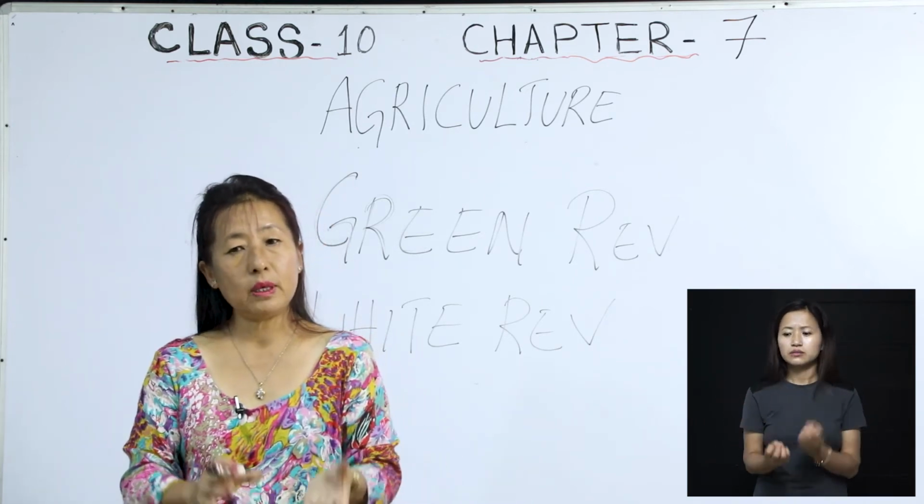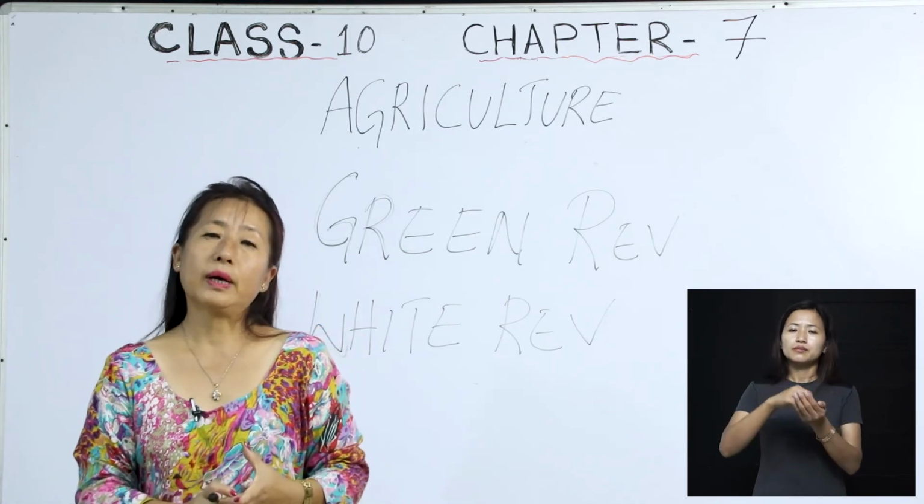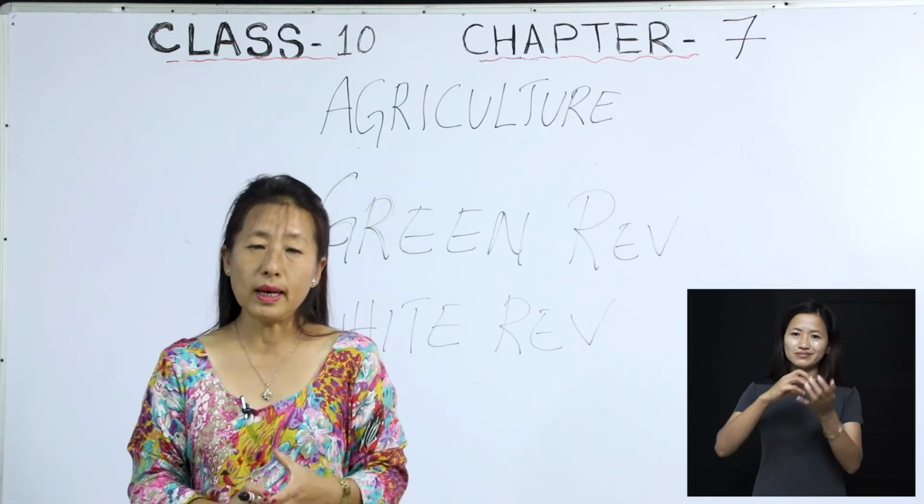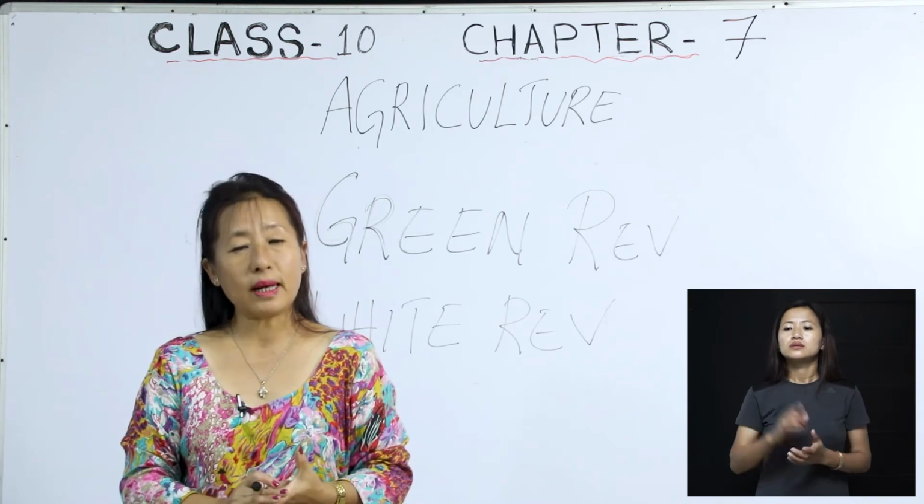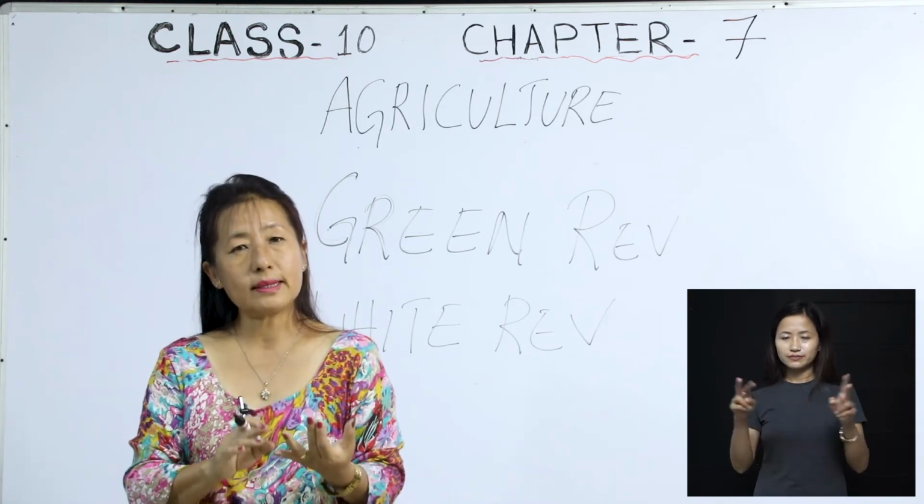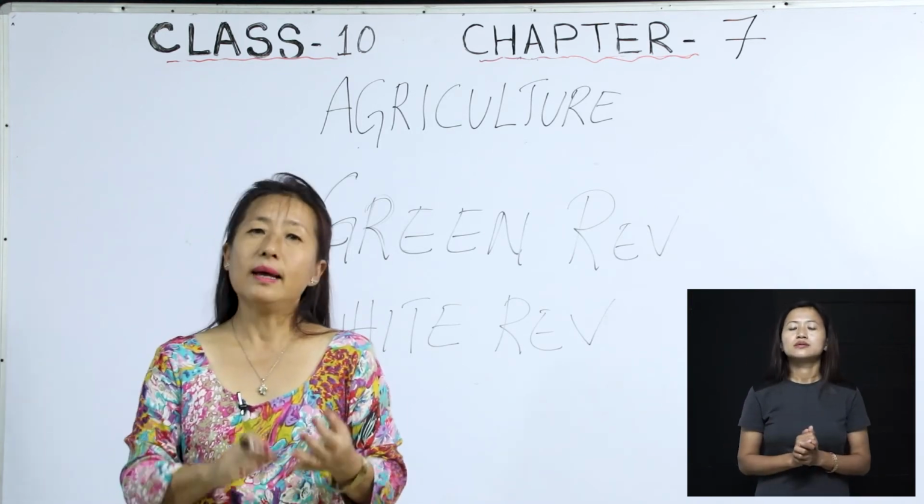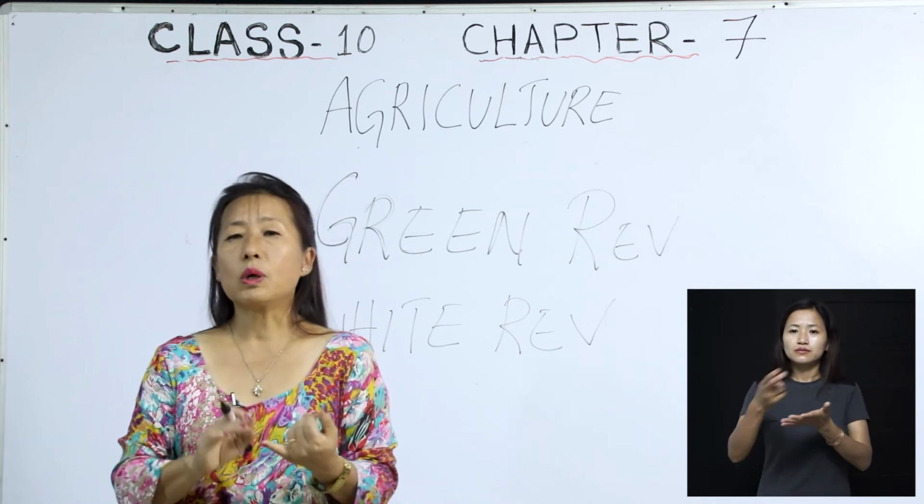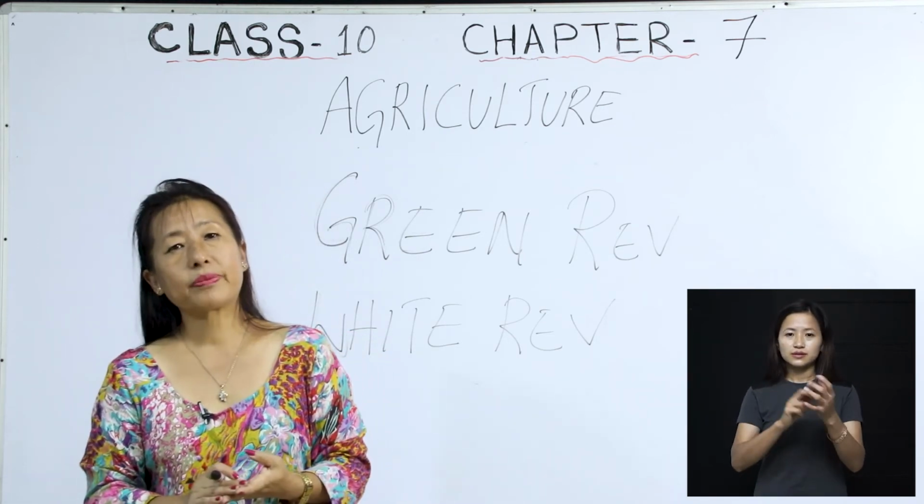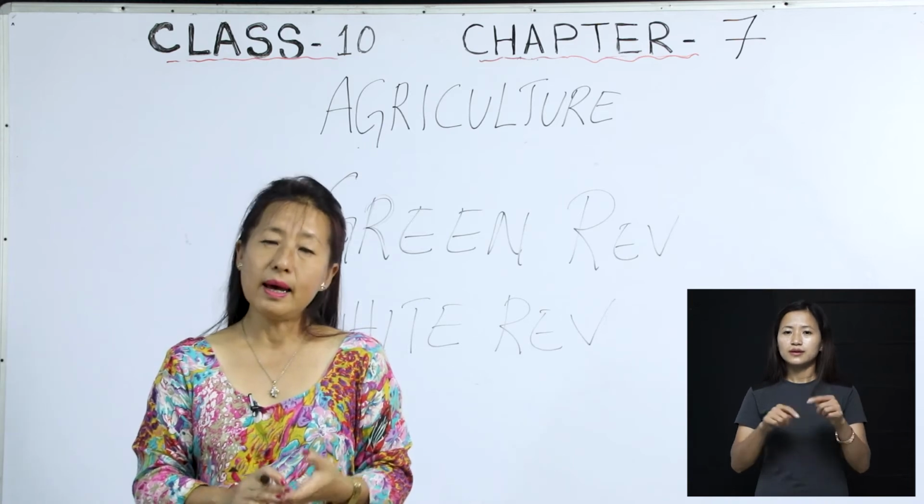The trees will be burned so that they will add more manure to the soil, and after that they will do the cultivation. So that is called the primitive method, okay? Then the second farming is what we call intensive subsistence farming, okay?